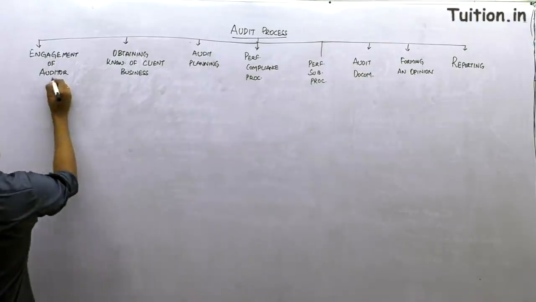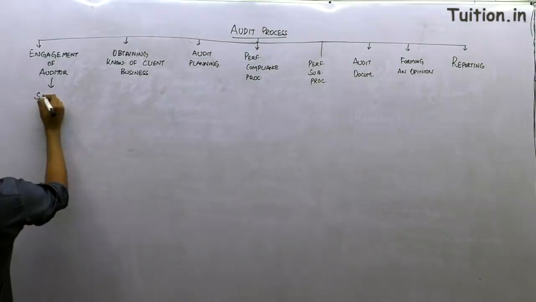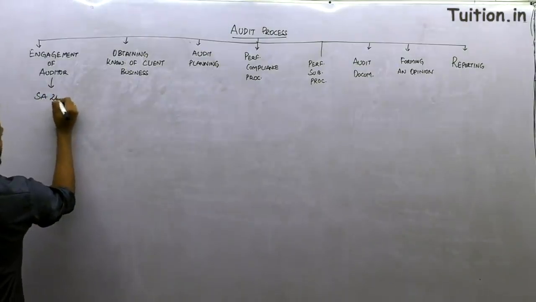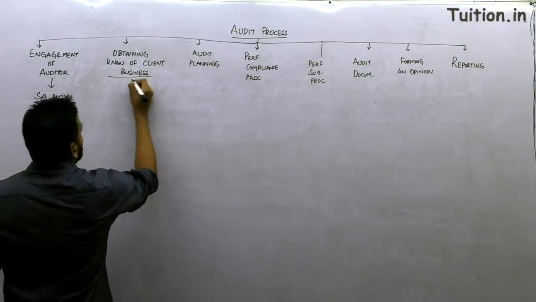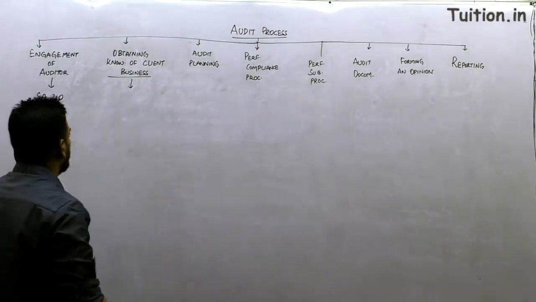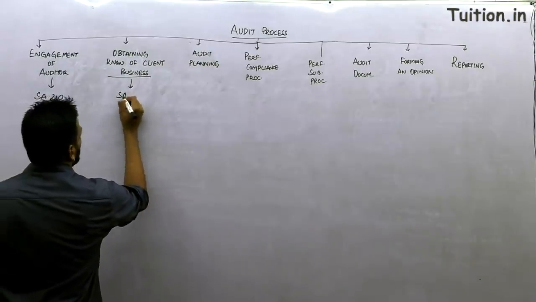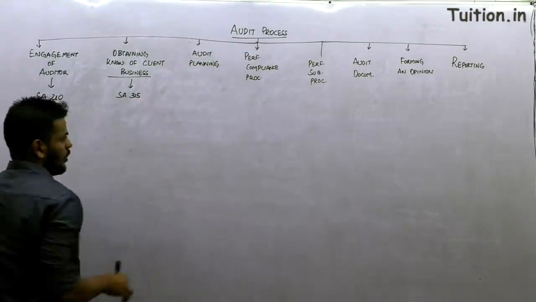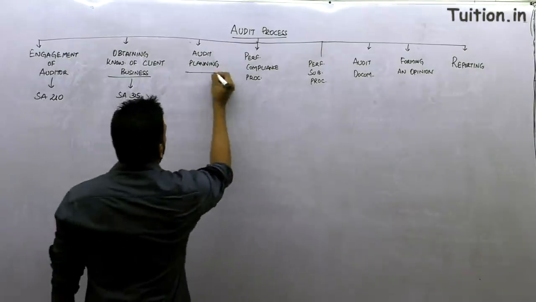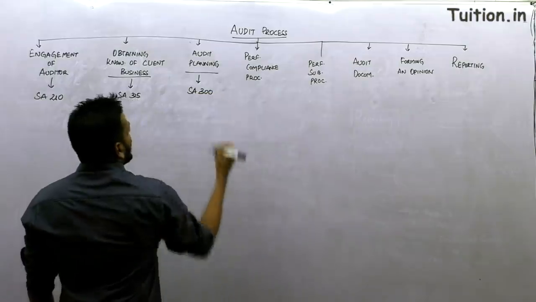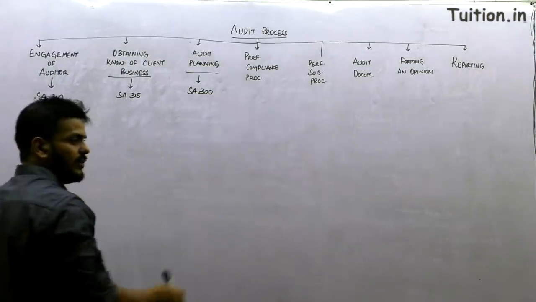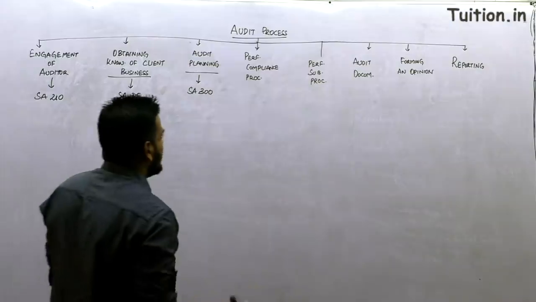So to start off, I'll start with engagement of the auditor. Standard number 210 is covering this. And then how do you obtain the knowledge of client business? This is dealt with in standard number 315. We will also talk about it. And then audit planning, where we're talking about standard number 300. When I discuss 300, I'll give you a quick bite on what materiality is all about.